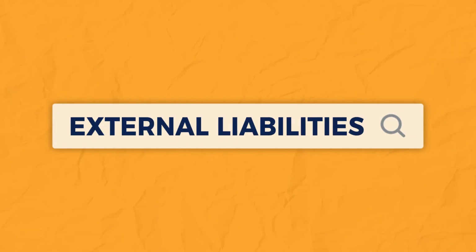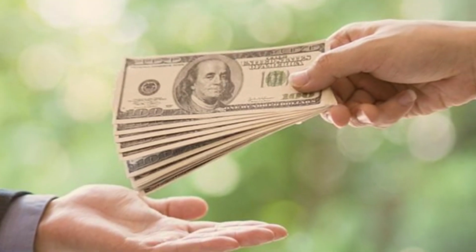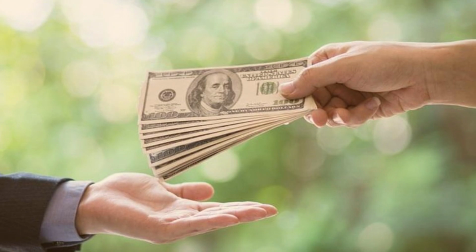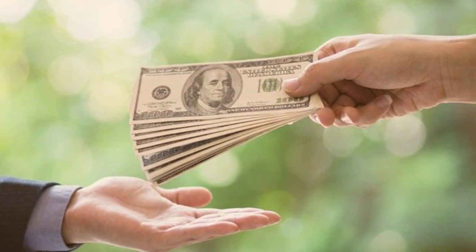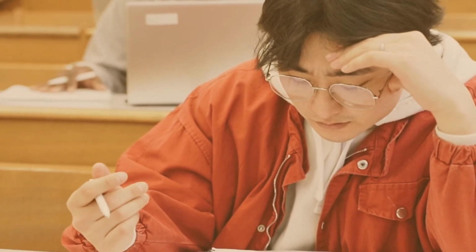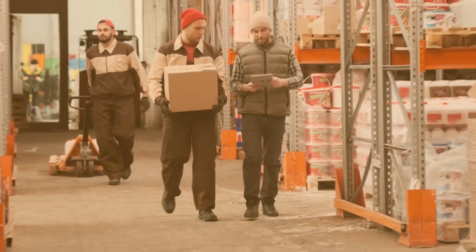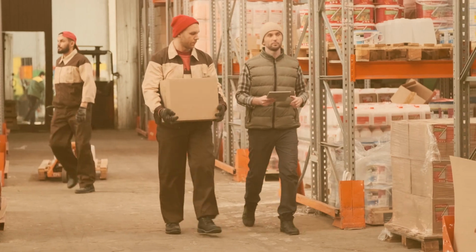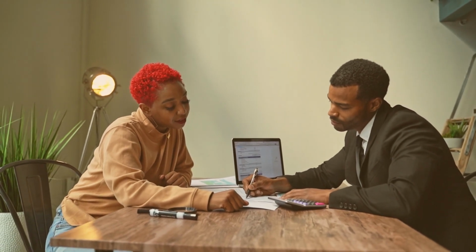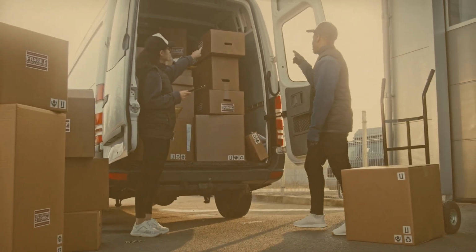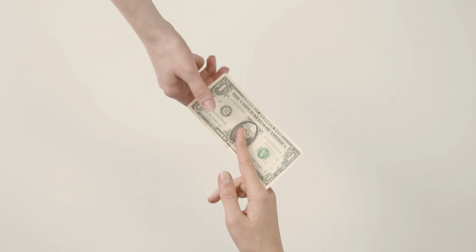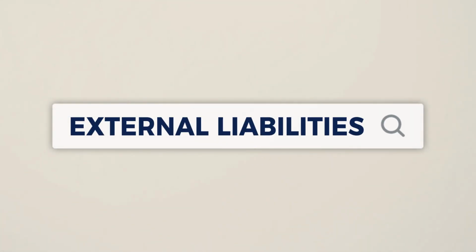External liability, as the name suggests, is the amount which is due to be paid to external persons, to the outsiders. Now the question arises, who are the outsiders? Outsiders are those persons from whom we might have taken goods on credit, or from whom we might have taken a loan, such as a bank. So all the persons or organizations from whom we have taken goods or money are basically our external liabilities.